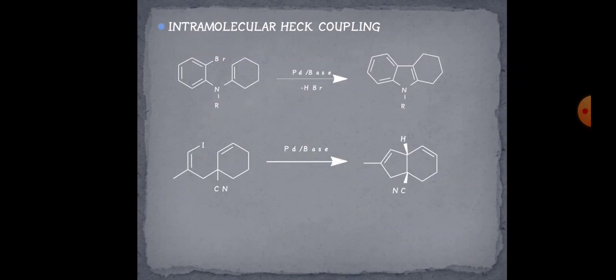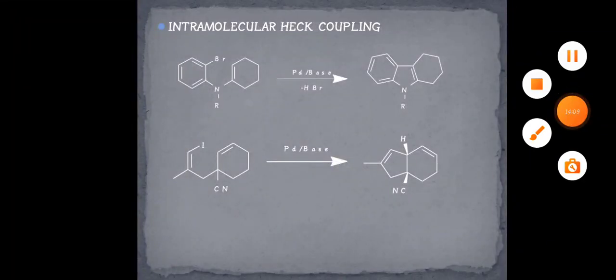Further there is a second example of your intramolecular Heck coupling reaction. So we have used an iodo and alkene. Another coupling reaction takes place in an intramolecular fashion.